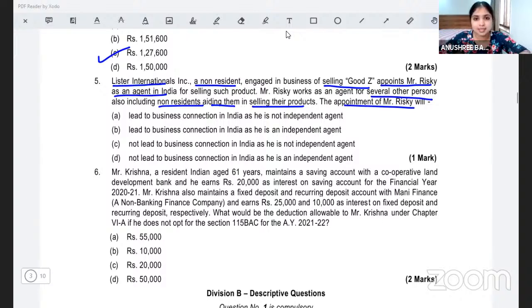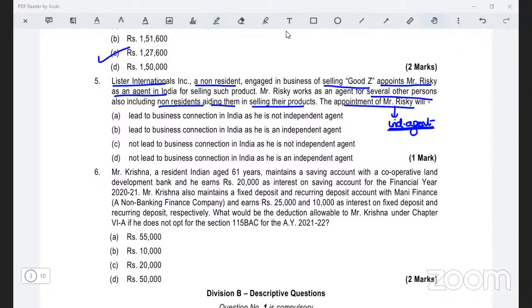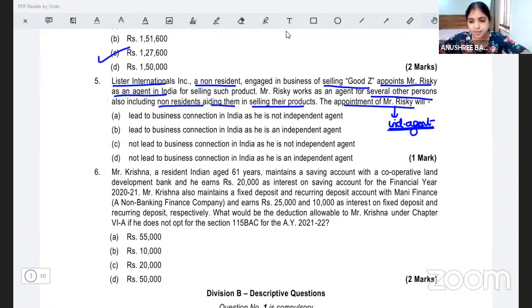See, it will be considered as business connection only if Mr. Risky is going to work just for listed internationals and not for others. But here Mr. Risky is working for many other persons also. So which means Mr. Risky is an independent agent. Who is an independent agent? An independent agent would be one who is working for several persons. Independent agent will not be considered as business connection.